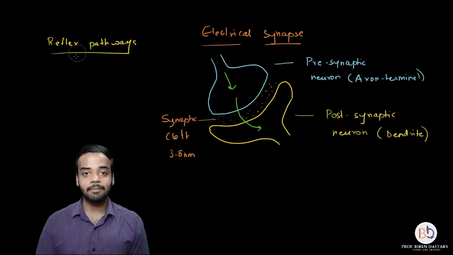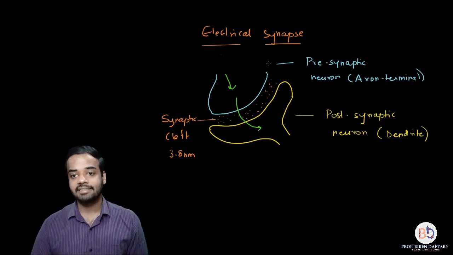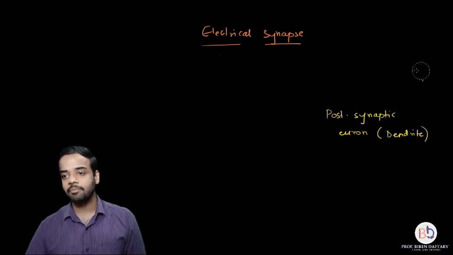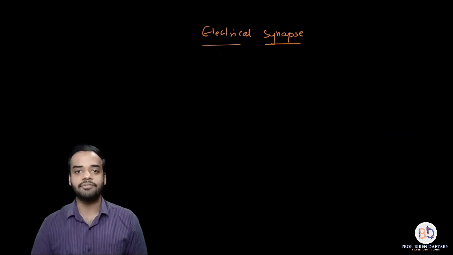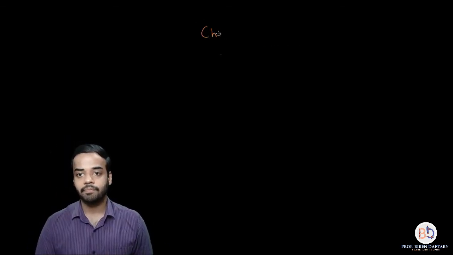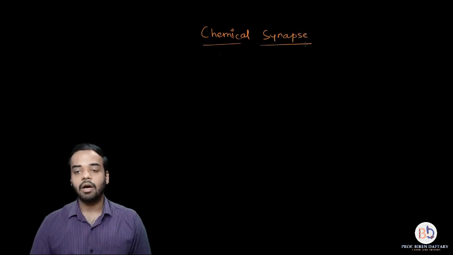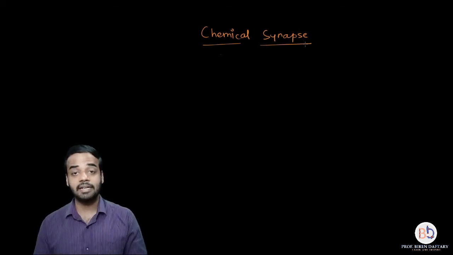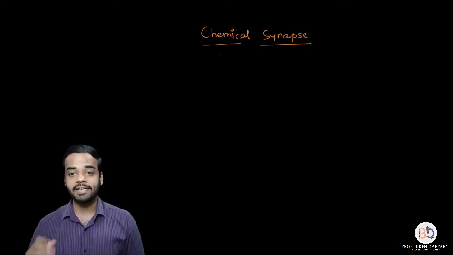Now coming to the next type of synapse, and that is called the chemical synapse. Now the chemical synapse is slightly more complicated. It is not very difficult, but it is definitely much more complicated compared to the electrical synapse. So let us write it down. Again, the components are going to be the same: the presynaptic neuron, postsynaptic neuron, synaptic cleft, but now we are going to use more words. So don't get hassled by that.